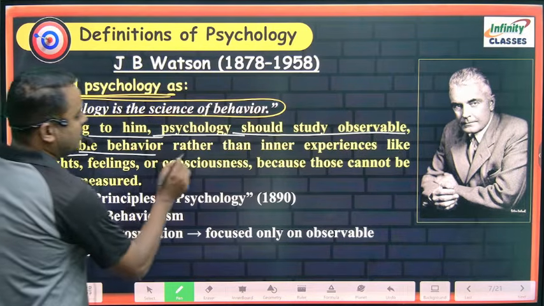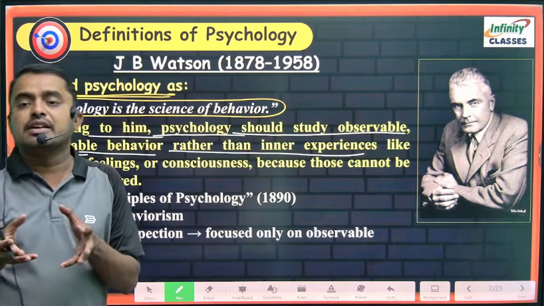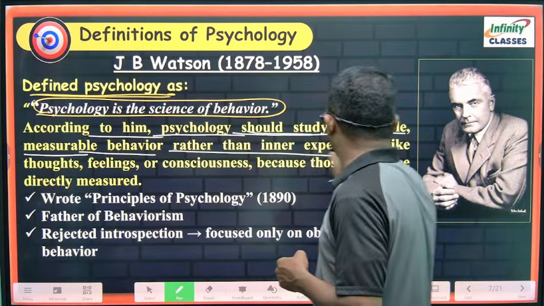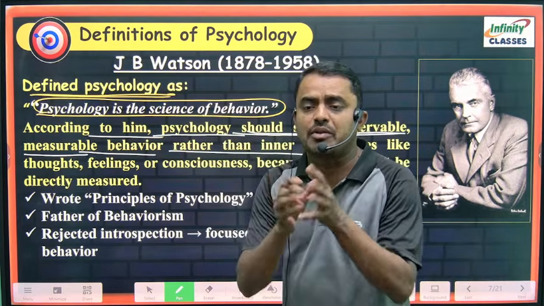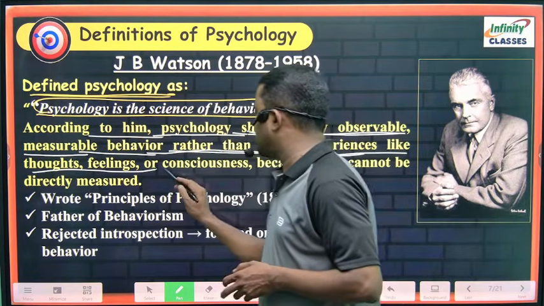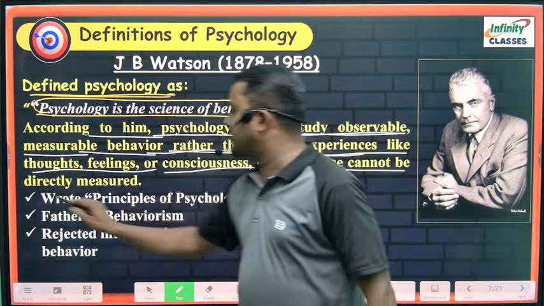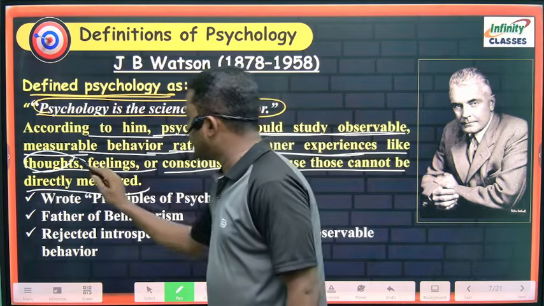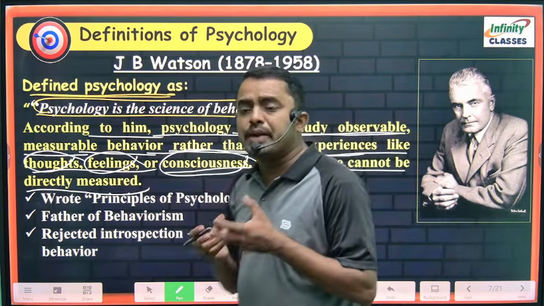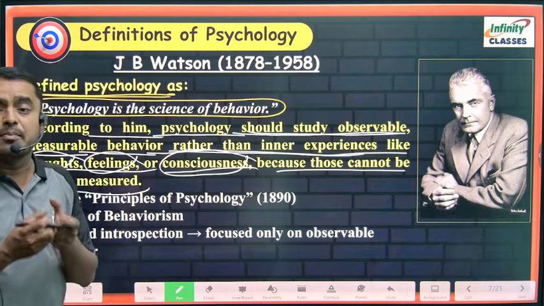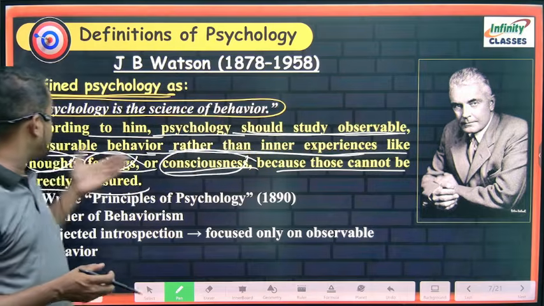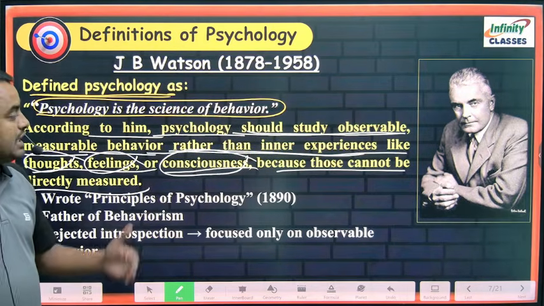measurable behavior rather than the inner experience. We cannot calculate or observe or measure the inner experience; it should be the study of the observable. The behavior must be observable and measurable rather than the inner experience like thoughts, feelings or consciousness, because those cannot be directly measured. So we should study the observable and measurable behavior rather than the inner experience.